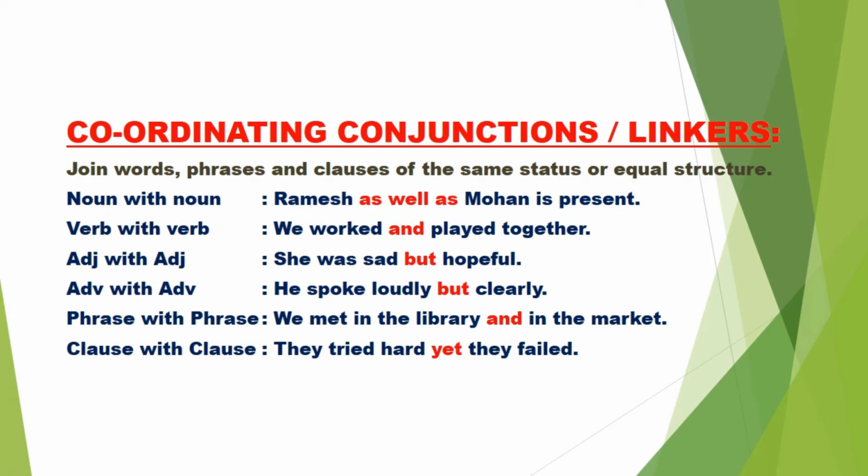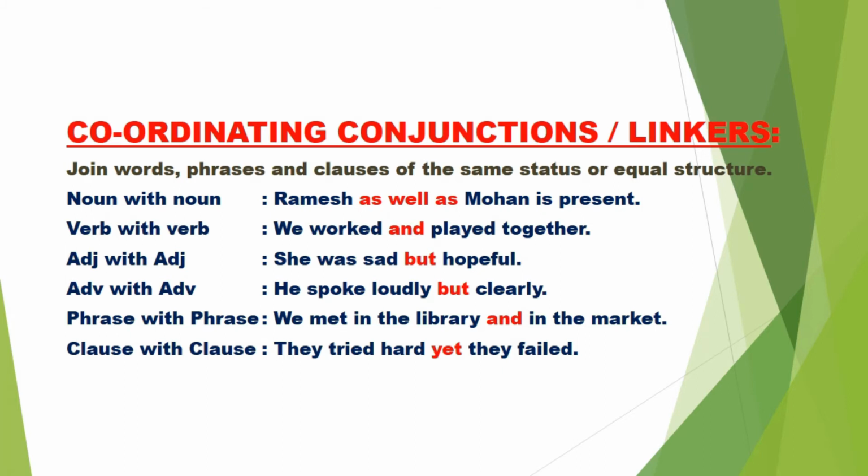It should not be that one is stronger, the other one is weaker. One is noun, the other one is verb. One is a clause, the other one is a phrase. You cannot combine a clause with a phrase with the help of coordinating conjunctions. So, coordinating conjunctions always combine two things, two words, two phrases, two clauses of the same status.